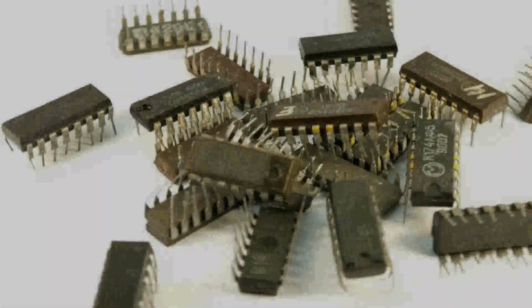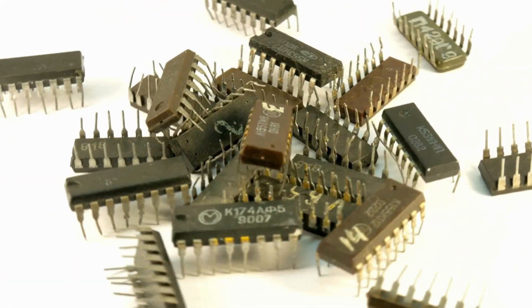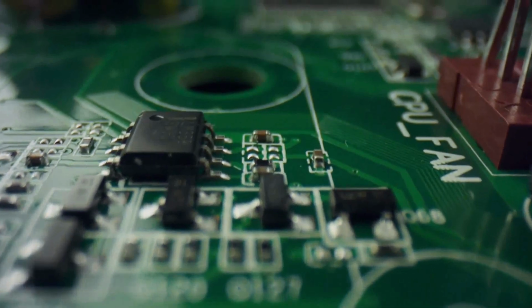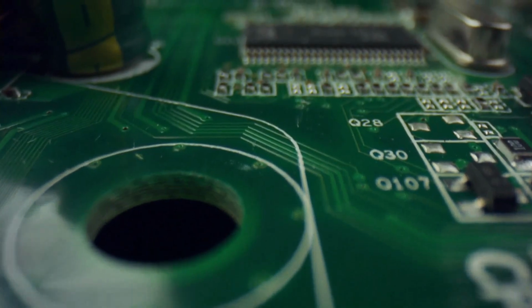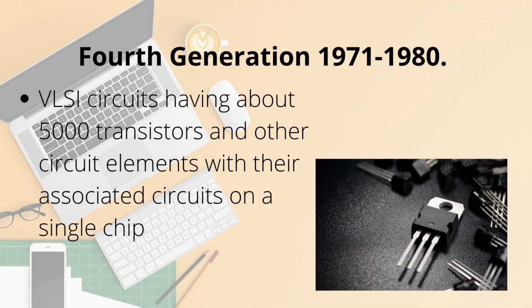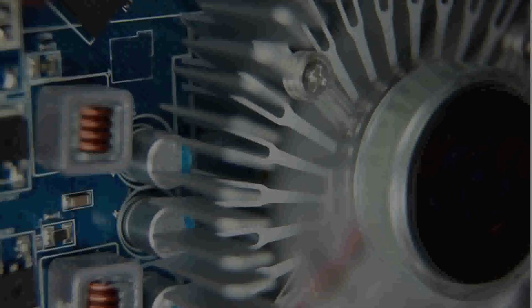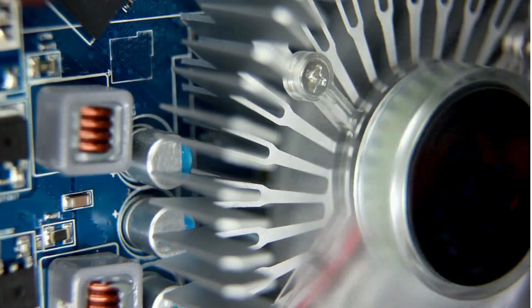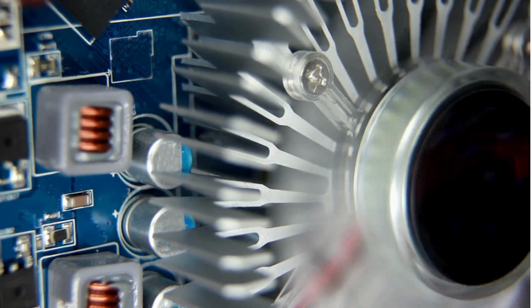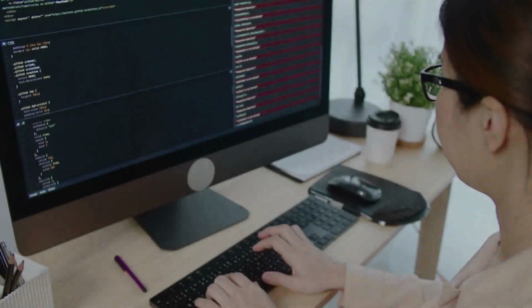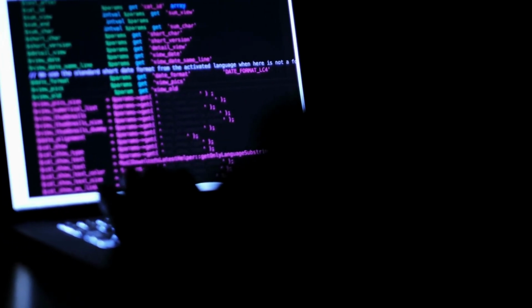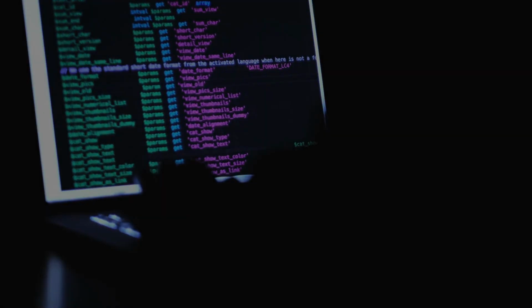In comparison to the previous two generations, smaller in size, generated less heat, faster than the previous generations, lesser maintenance, AC required, and consumed less electricity. Fourth generation, 1971 to 1980. VLSI circuits having about 5,000 transistors and other circuit elements with their associated circuits on a single chip made it possible to have microcomputers of the fourth generation. All the high-level languages like C, C++, and database were used in this generation.